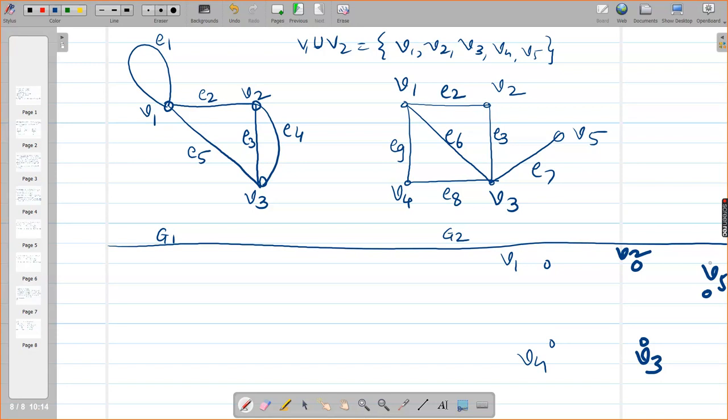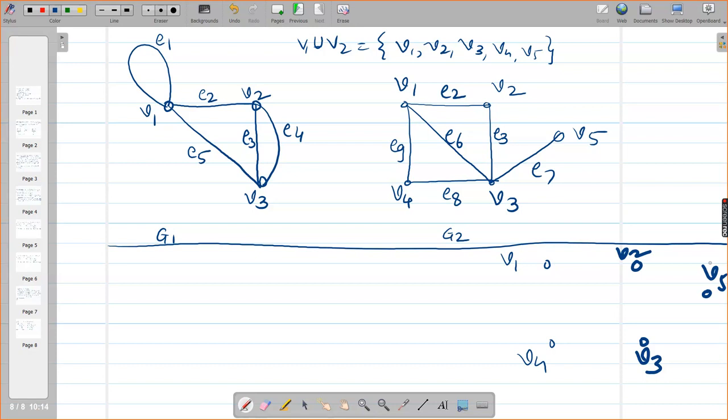Okay. Now what is the edge set E1? E1, E2, E3, E4, E5, right? And what is the edge set E2? E2, E3, E6, E7, E8, E9.